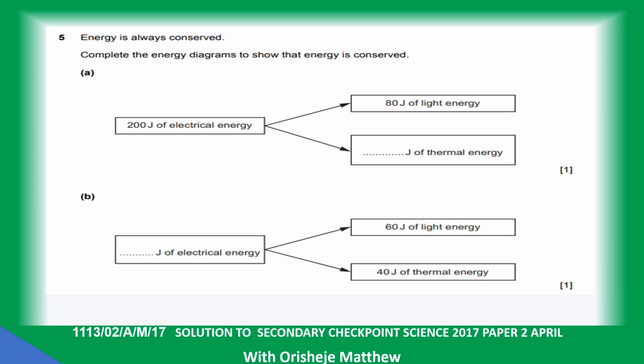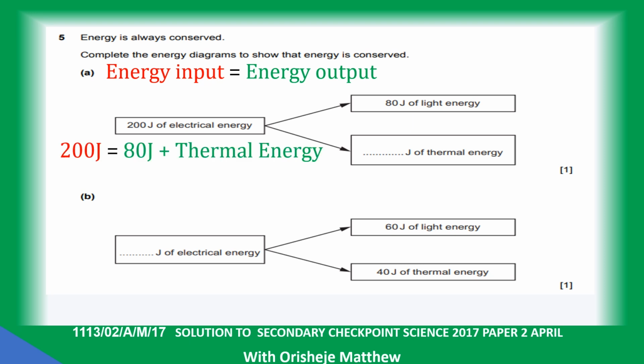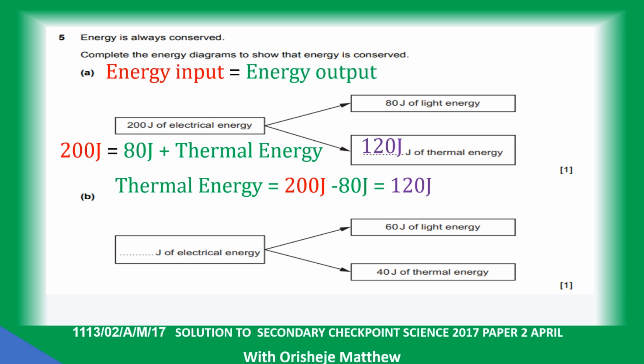Question 5. Energy is always conserved. Principle of the conservation of energy. 200 joules of electrical energy is converted to 80 joules of light energy and thermal energy. Energy input equals energy output. 200 minus 80 joules of light energy will give you 120 joules of thermal energy.